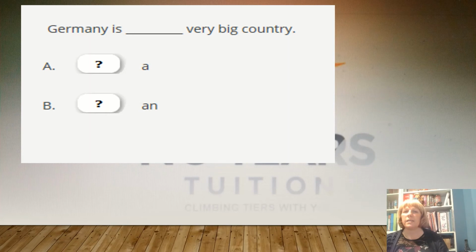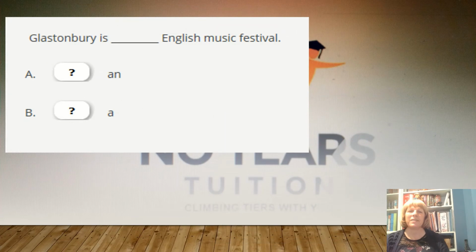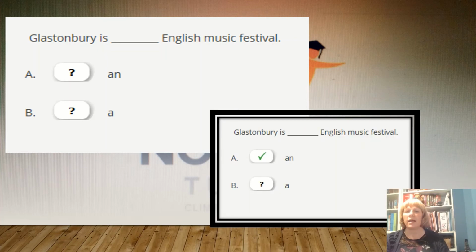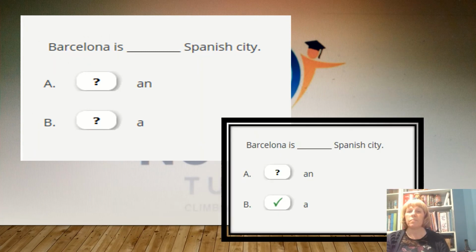Germany is, do we say a or an? Very big country. Germany is a very big country. Well done. Glastonbury is English Music Festival. You're getting the hang of this now, yes? The answer is an. Barcelona is Spanish city. A Spanish city.